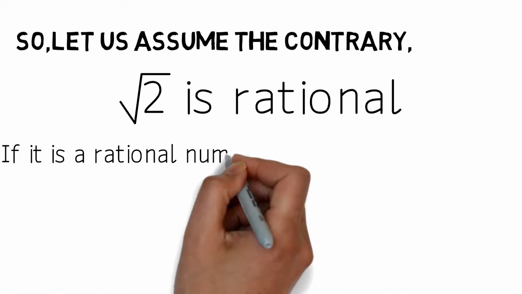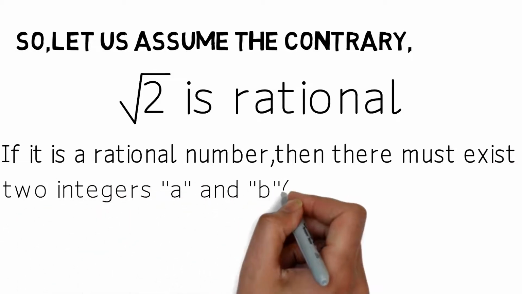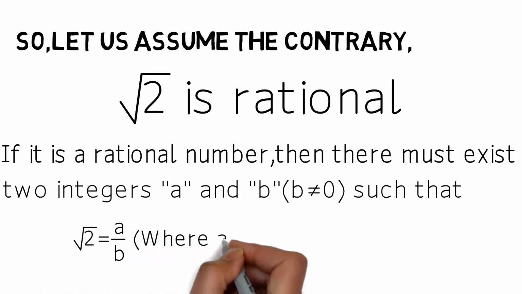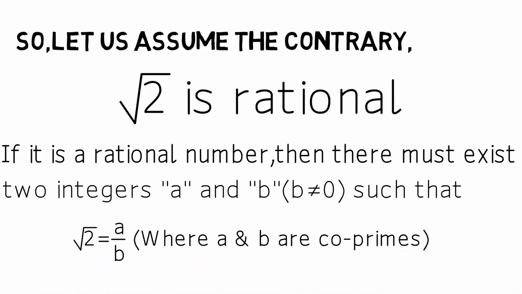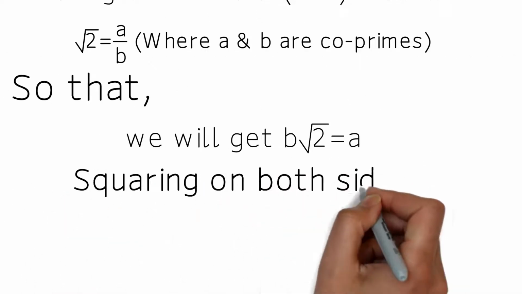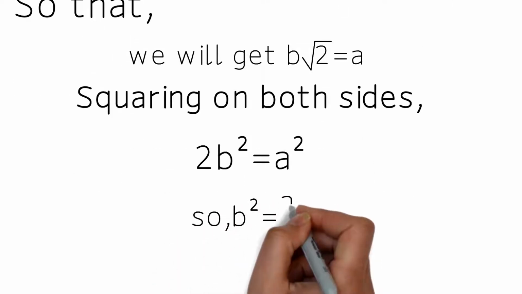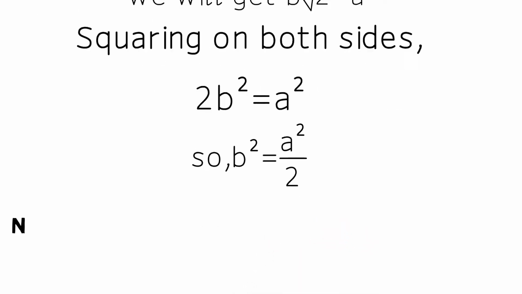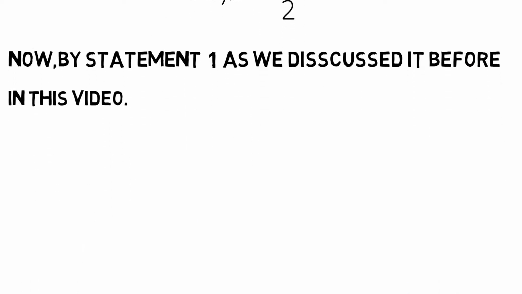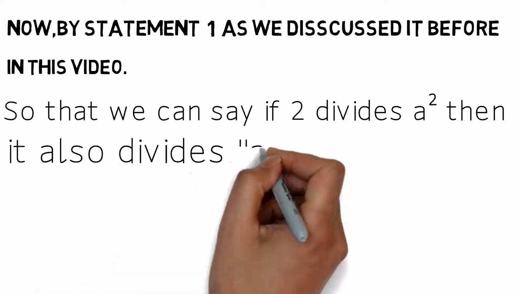If it is a rational number, then there must exist two integers a and b where b is not equal to 0, such that root 2 equals a by b, where a and b are co-primes, so that we get b root 2 equals a. By squaring on both sides, 2b square equals a square. So b square equals a square by 2. Now by statement 1, as we discussed before in this video, we can say if 2 divides a square, then it also divides a.